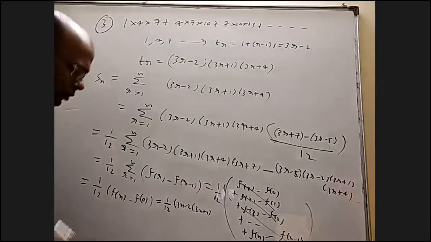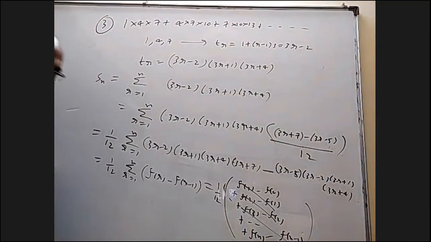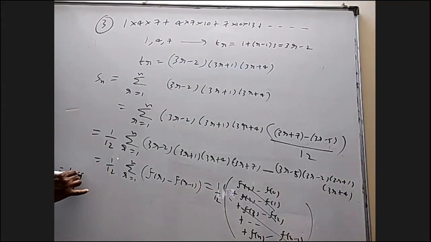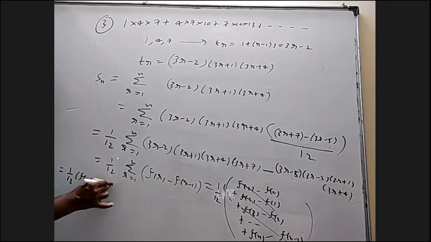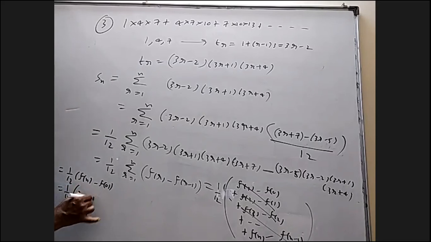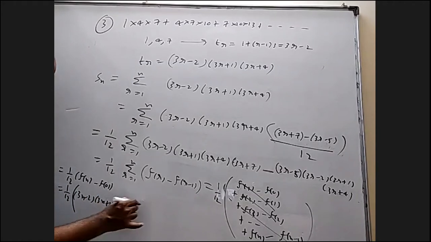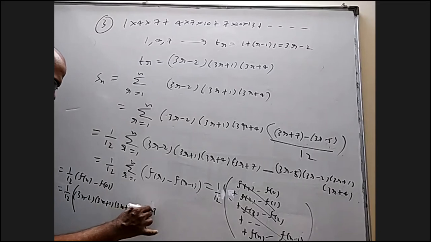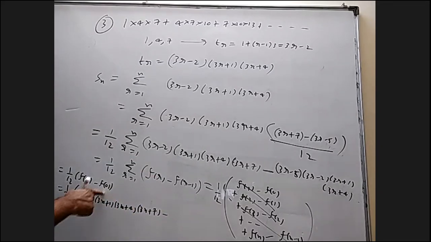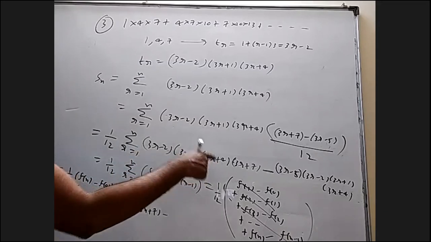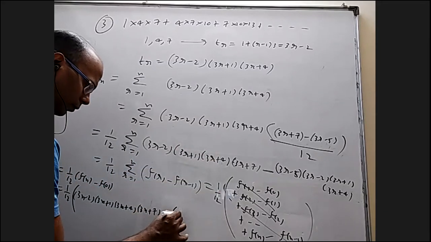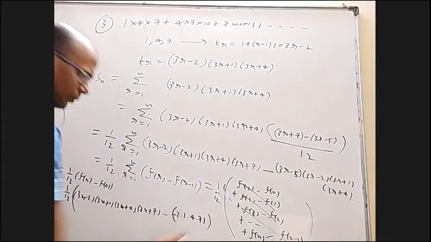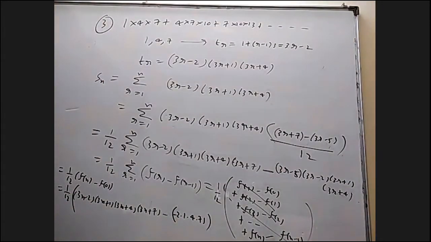I don't have any place here. 1 by 12 into f of n minus f of 0, which is 1 by 12 into (3n minus 2) into (3n plus 1) into (3n plus 4) into (3n plus 7) minus, when you put 0 in this, minus 2 into 1 into 4 into 7. You can even simplify what is that number.